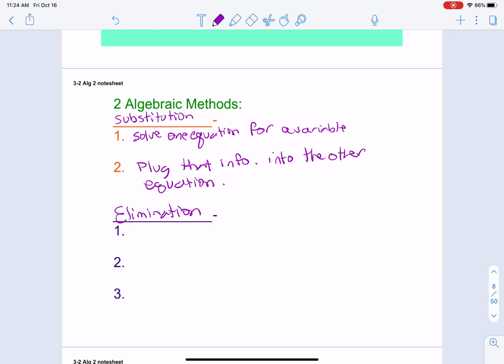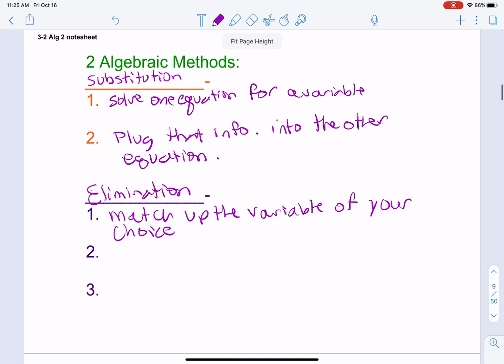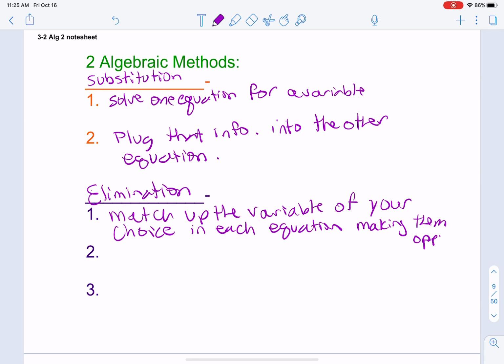The first thing you're going to do there is you are going to match up the variable of your choice in each equation, making them opposite.